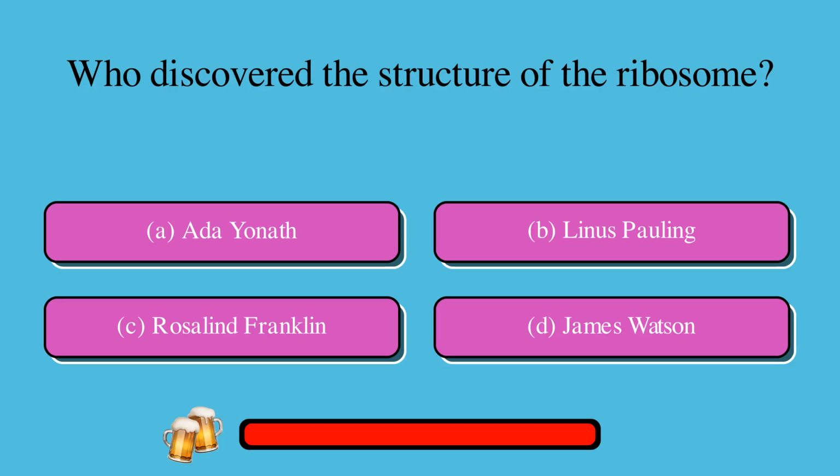Which scientist discovered the structure of the ribosome? Is it A. Ada Yonath, or B. Linus Pauling, or C. Rosalind Franklin, or D. James Watson? The correct answer is A. Ada Yonath.